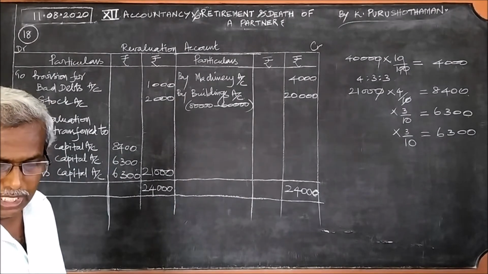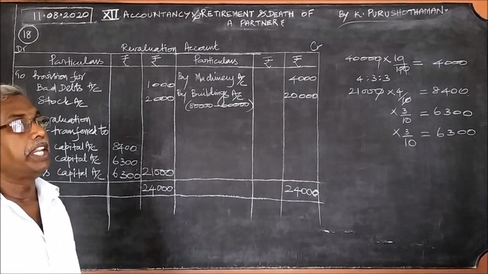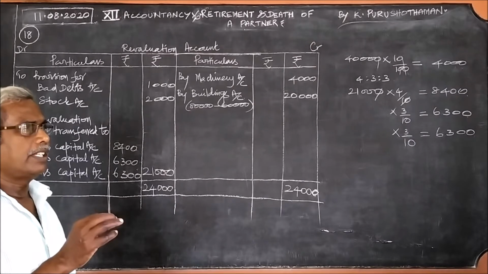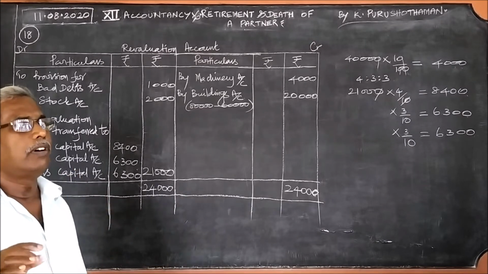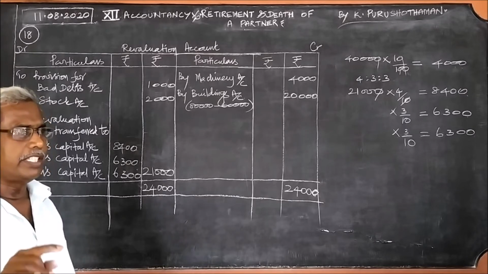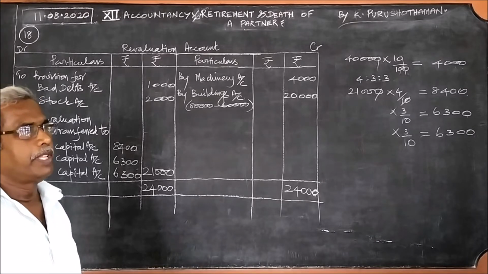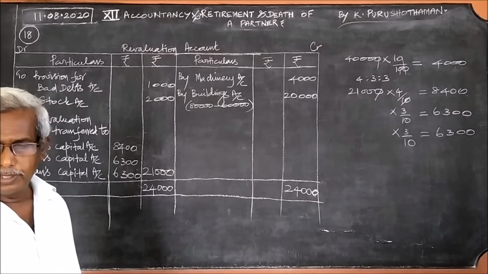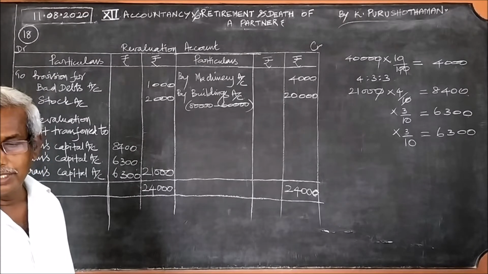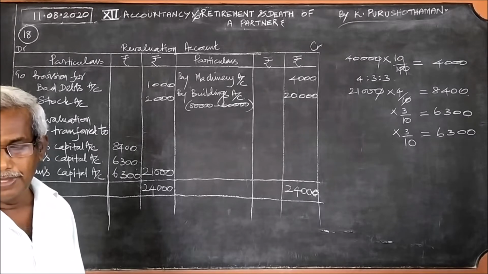Then fourth one, provision for bad debts to be raised to. Bad debt is a liability, it is a loss item, and what do they say about it? It is increased to 2,000. I said from 1,000. You can see the balance sheet given in the question.